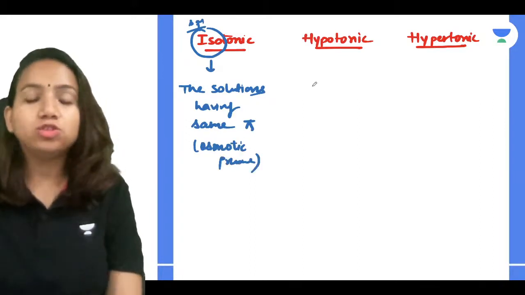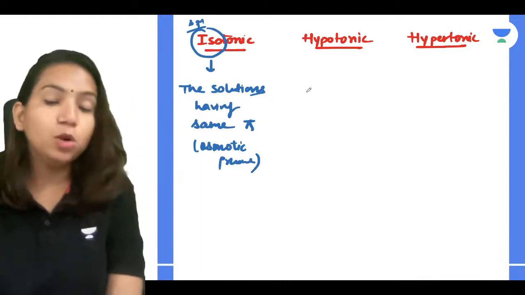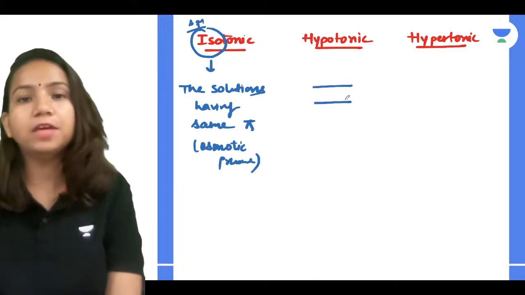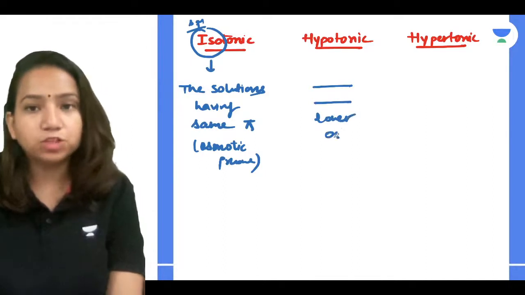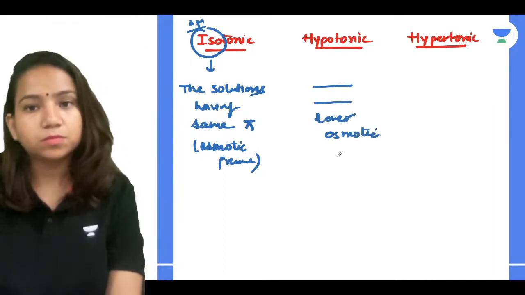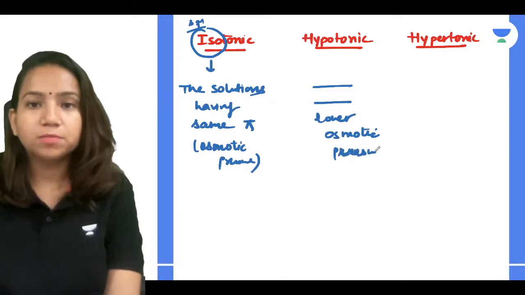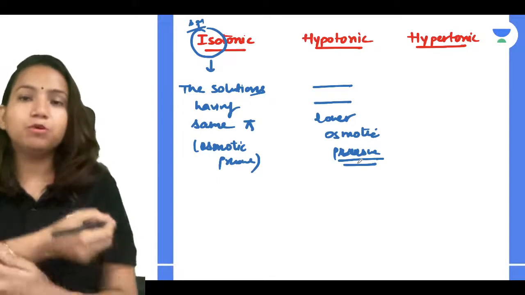Very good. Now, what will hypotonic be? The hypotonic solutions are the solutions having lower osmotic pressure. If you have a reference, the solutions having a lower osmotic pressure than the reference, that you can relate as hypotonic.